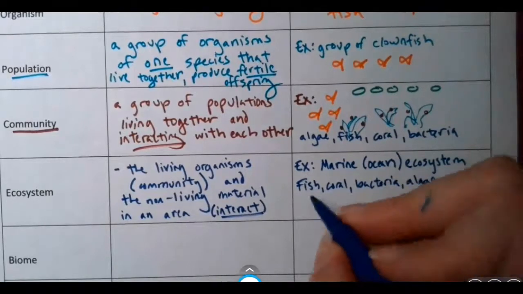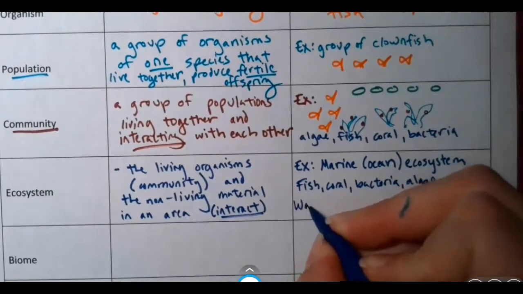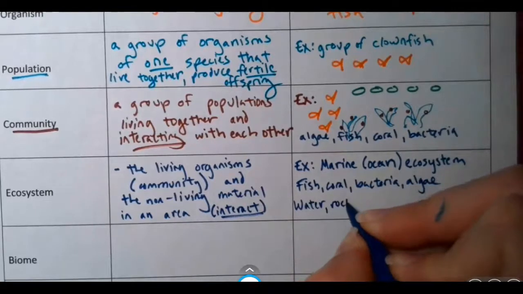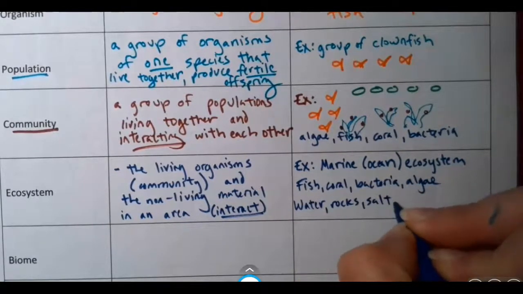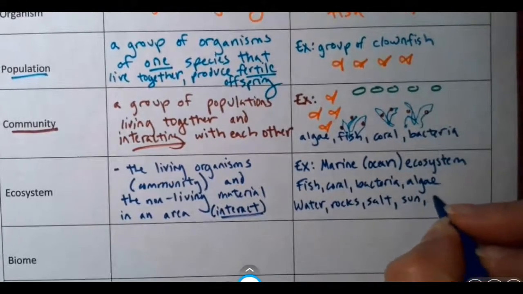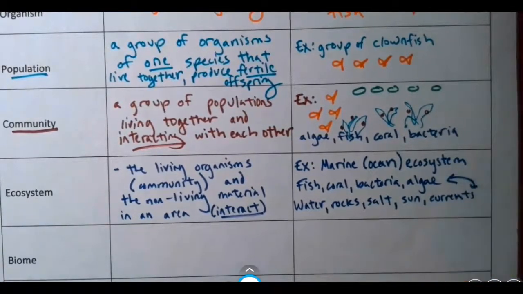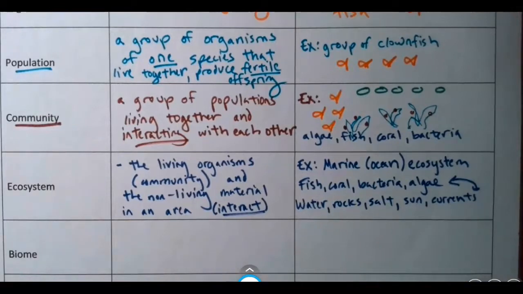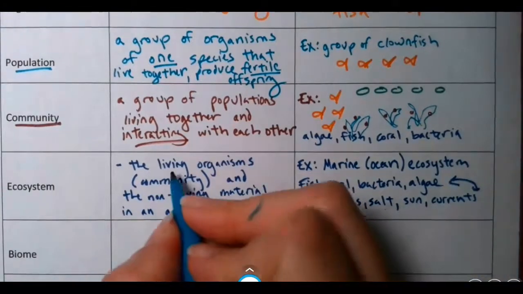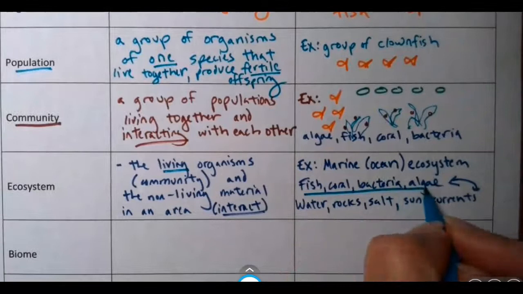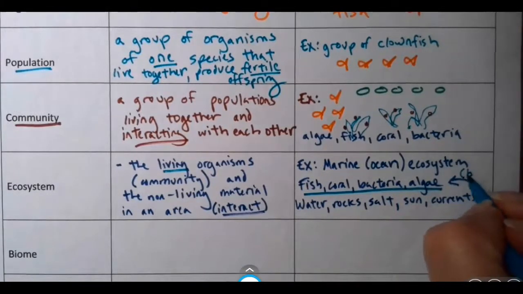And then the non-living things might be the water, rocks, salt, the sunlight, the ocean currents. And these two things work together and interact. Now some of the words we're going to learn about in just a minute: these living things can be called the biotic things.